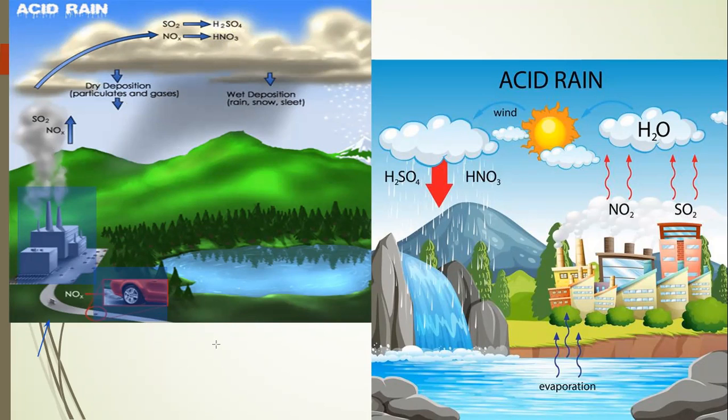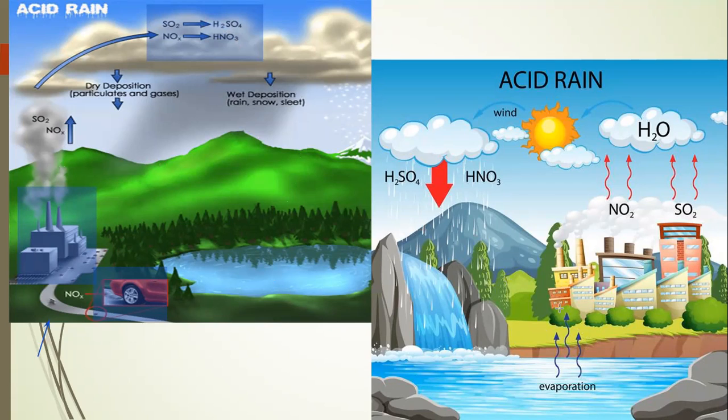Both are acids. When the cloud condenses and water droplets fall down to the earth's surface along with both acids, it is called acid rain.